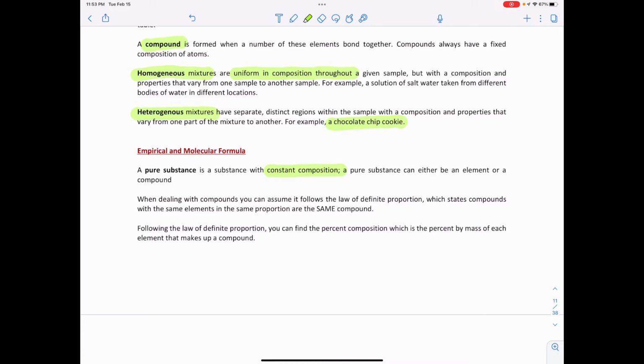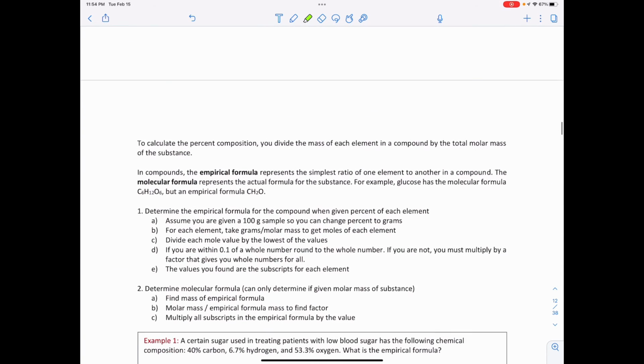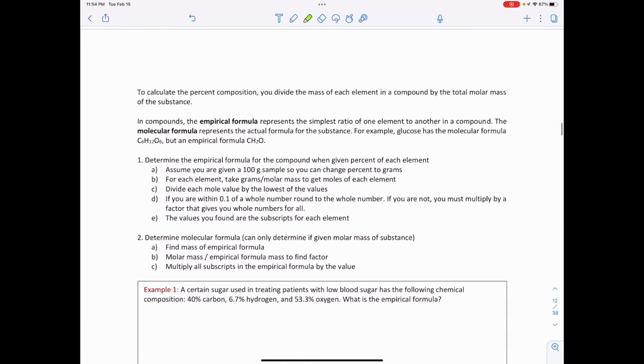Following the law of definite proportion, you can find a percent composition, which is the percent by mass of each element that makes up a compound. So we can figure out the percentage by mass of the hydrogens and of the oxygens. To do that, there are a few steps we need to follow. To calculate the percent composition, you divide the mass of each element in a compound by the total mass of the substance.